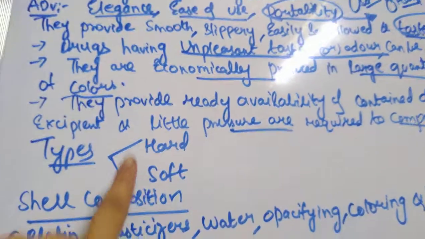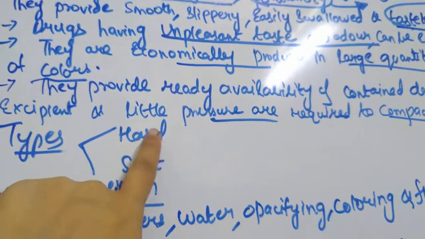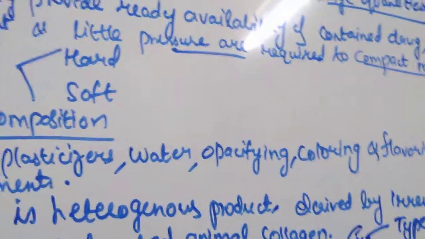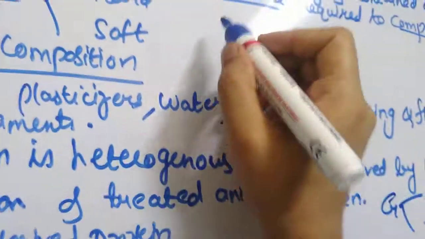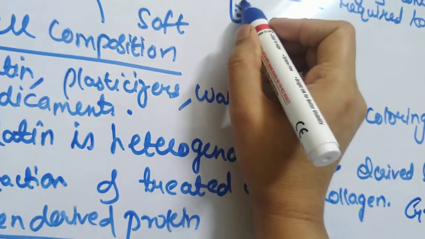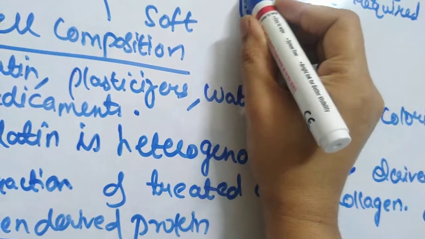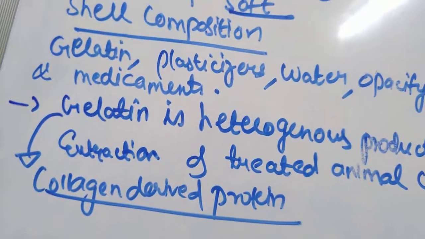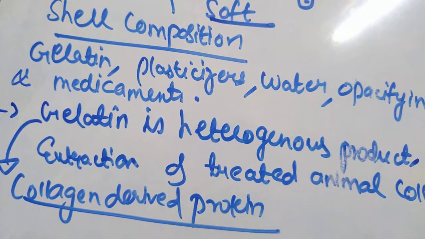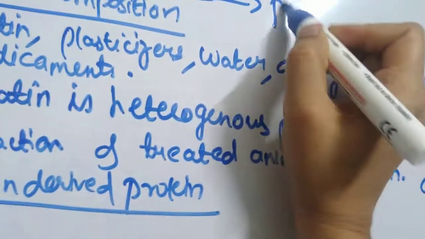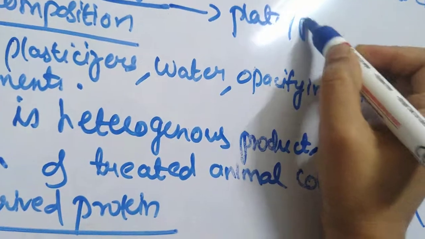Then we'll see what the types of capsules are. As I've told you, they are hard capsules or soft capsules. Hard capsules are those which have two parts, with a separate body. In this you will fill powders or granules or pellets, whatever you want, and then you will apply the cap. This is with hard gelatin capsules, whereas soft gelatin capsules are those which are prepared by means of a plate process or a rotary die process.